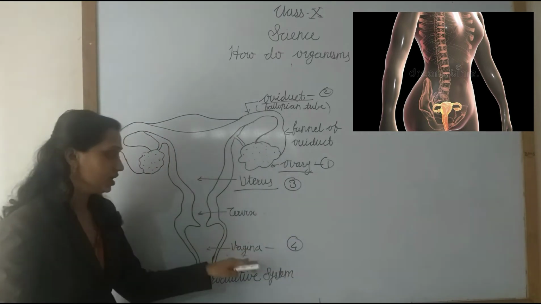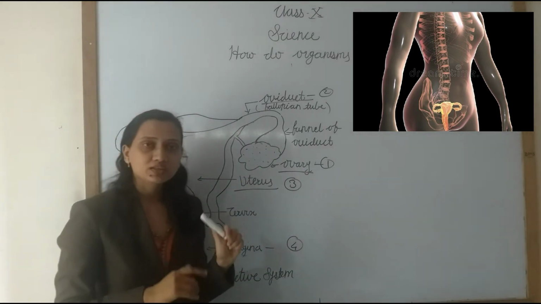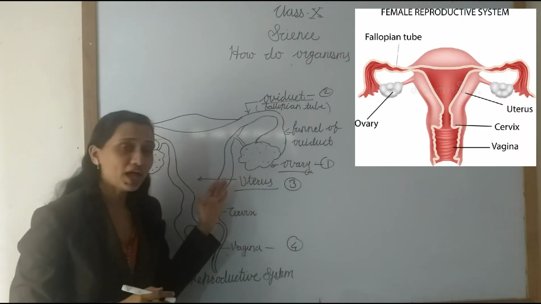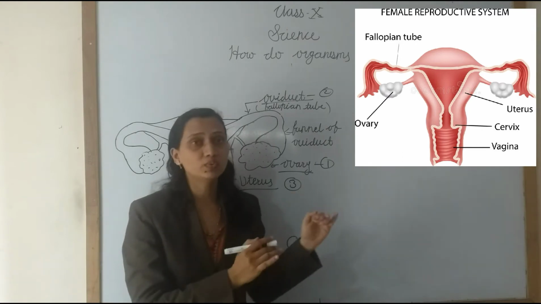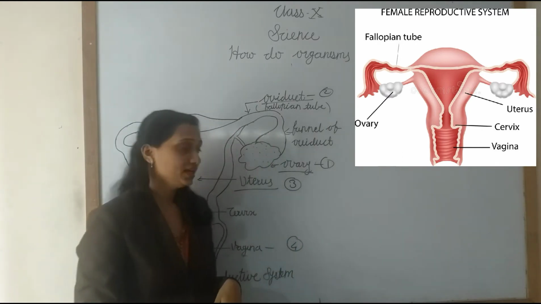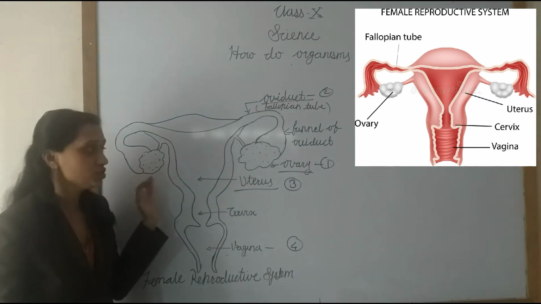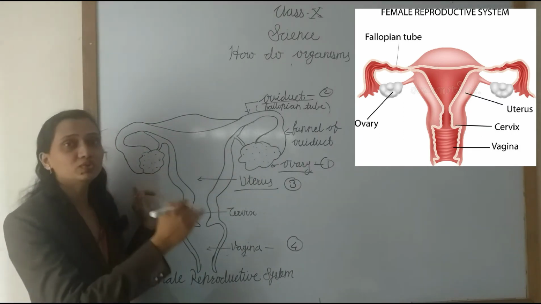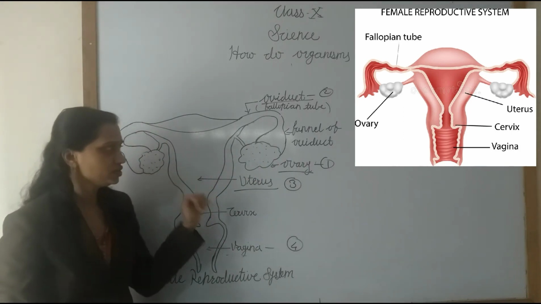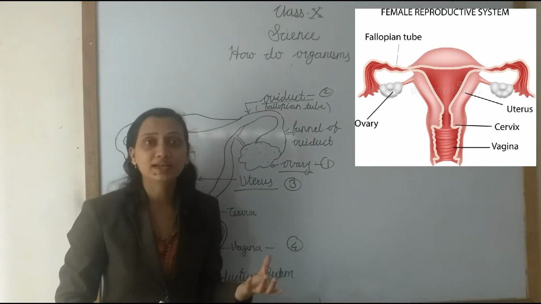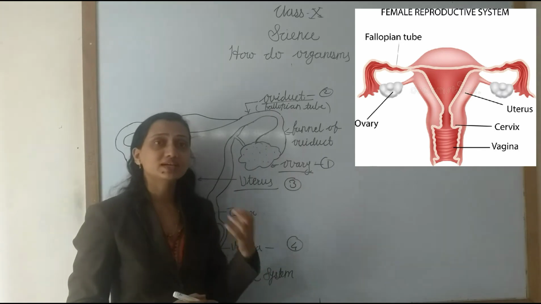First we learn about the ovary. The ovary is oval in shape. It is present in the abdominal cavity of the woman's body, near the kidney. There is a pair of ovaries, meaning two ovaries are present in the woman's body. Now, what is the function of the ovary? The ovary secretes the female gametes.